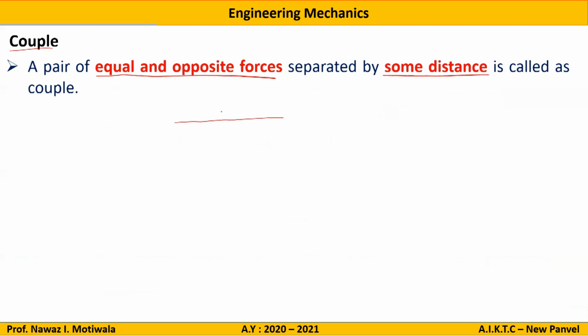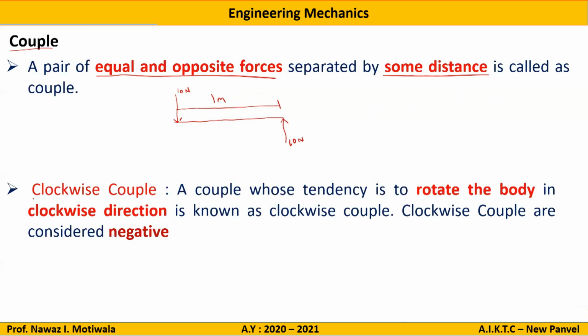If I draw it diagrammatically, let us say there is a body, one force of 10 Newton acting downwards and one 10 Newton force going upwards, separated by a distance, let us say 1 meter. Two equal and opposite forces separated by some distance is called a couple. This system will be known as a couple system.